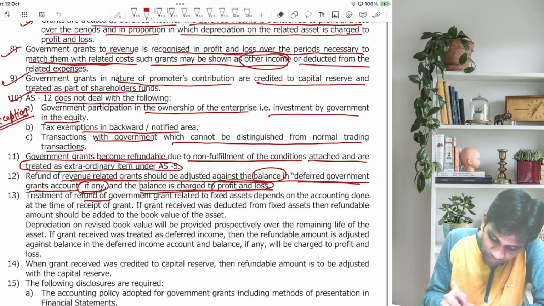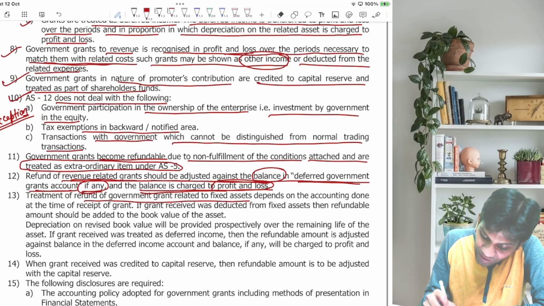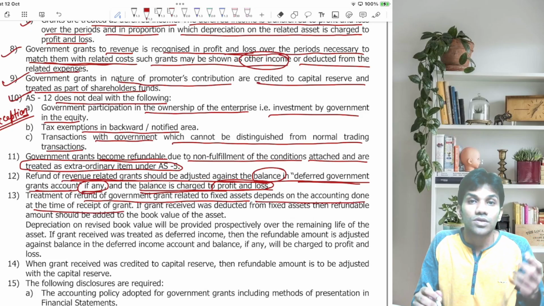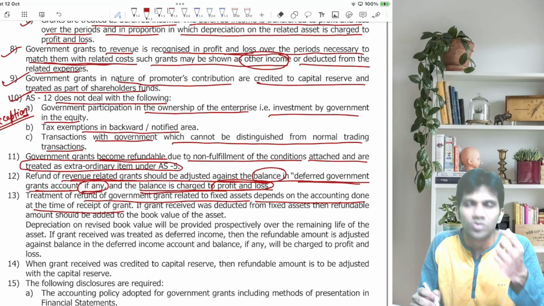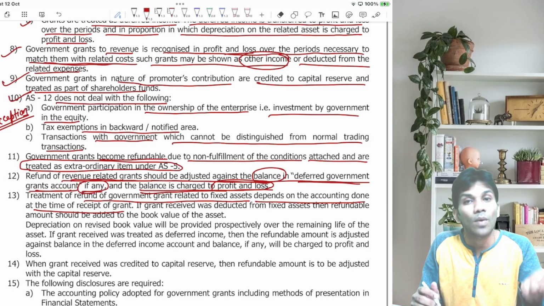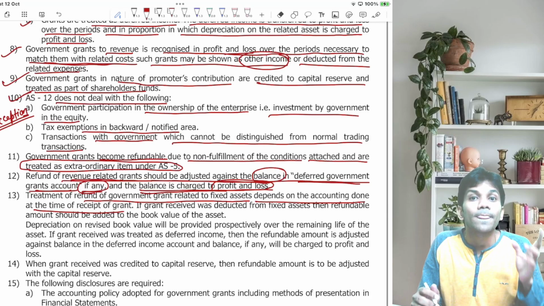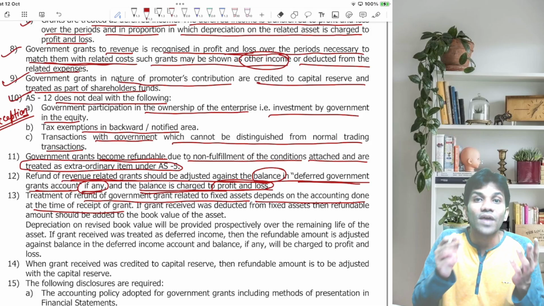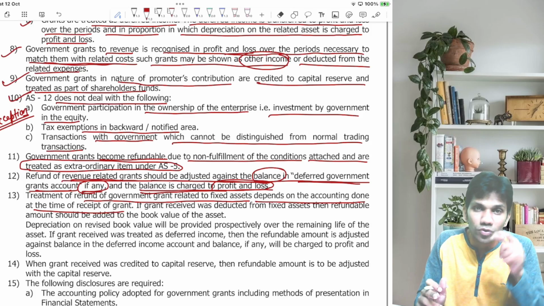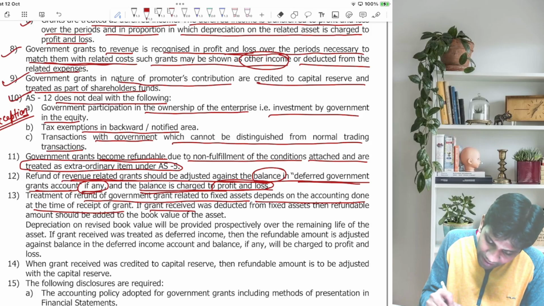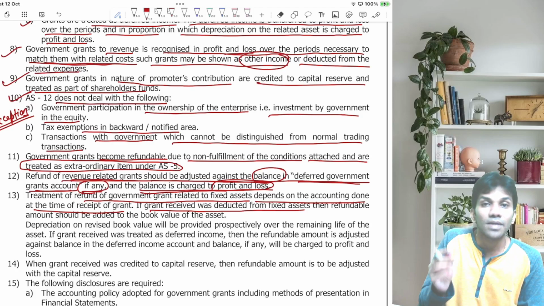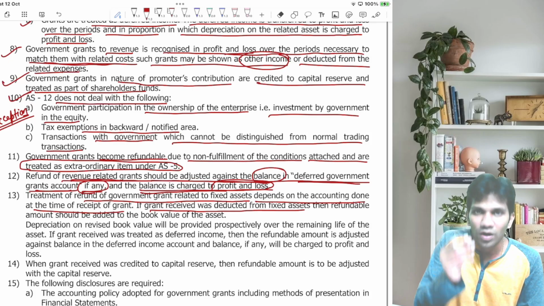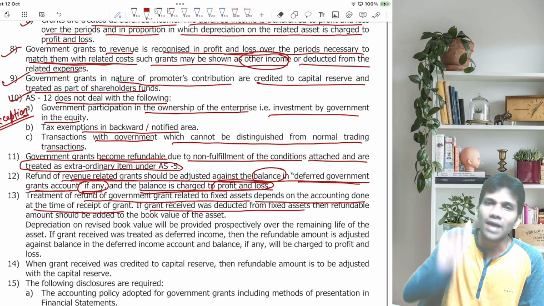Now, treatment of refund of government grant related to fixed assets depends on the accounting done at the time of receipt of the grant. Suppose you have received monetary grants, cash for acquiring a fixed asset. It all depends on which accounting approach you followed when you purchased the fixed asset, capital approach or income approach. If the grant receipt was deducted from the fixed asset, and you had followed the capital approach...